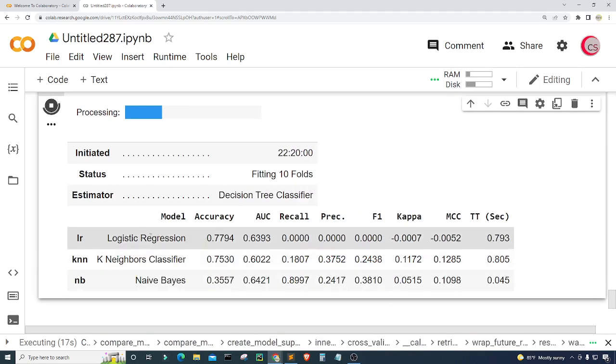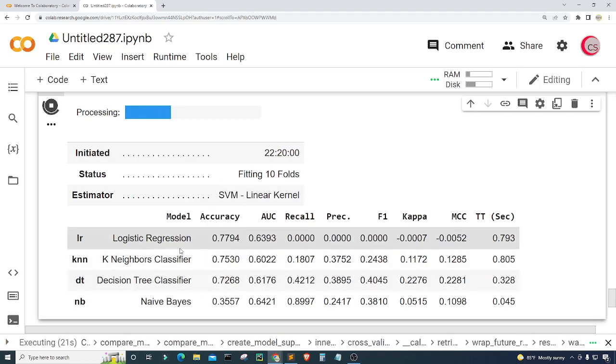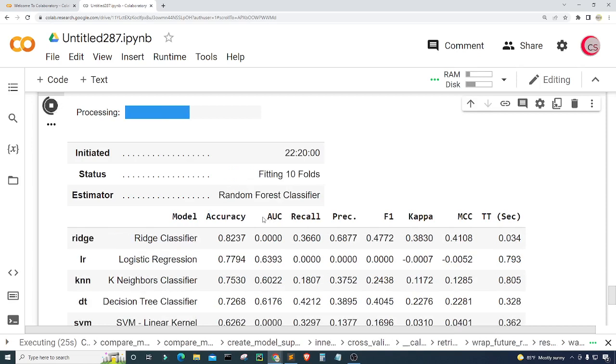Right now it's looking and loading all these different models. So we can see the model's accuracy. We can see the AUC, the area under the curve. We can see the recall, the PREC, P-R-E-C, the precision. We can see the F1 score. We can see the kappa, and we can see the MCC.